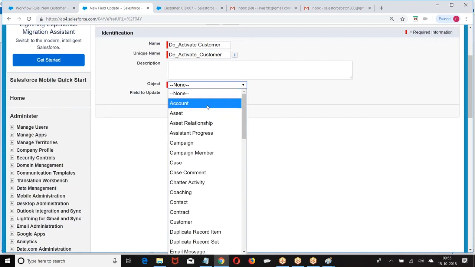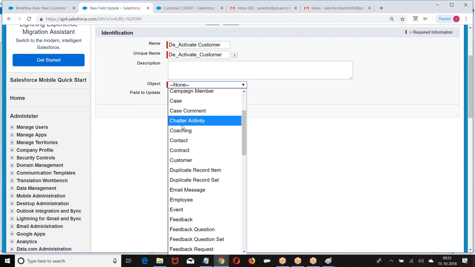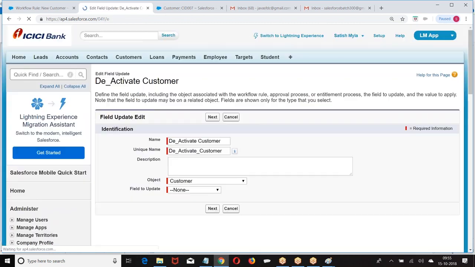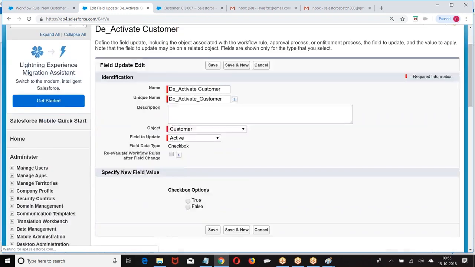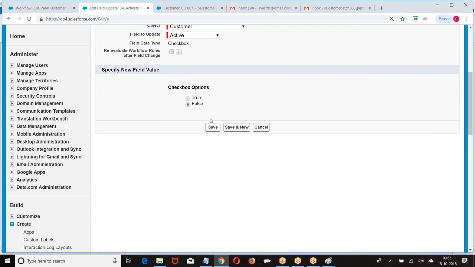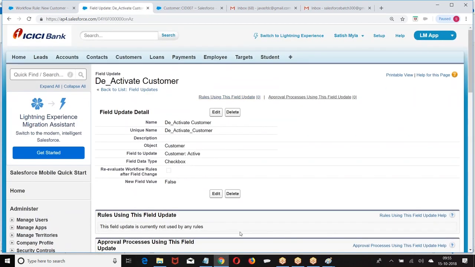Now we got the object. Which object is this? Which field do I want to update? I want to modify the value as false.